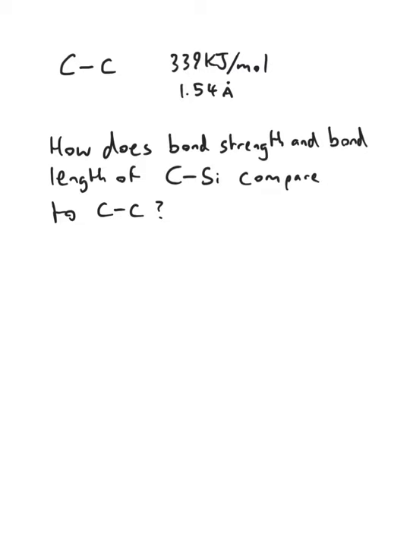And now, knowing that a carbon-carbon bond has a bond dissociation energy of 339 kilojoules per mole and a bond length of 1.54 angstroms, is a carbon-silicon bond stronger or weaker, and longer or shorter than the carbon-carbon bond? Use the periodic table to help you answer the question.